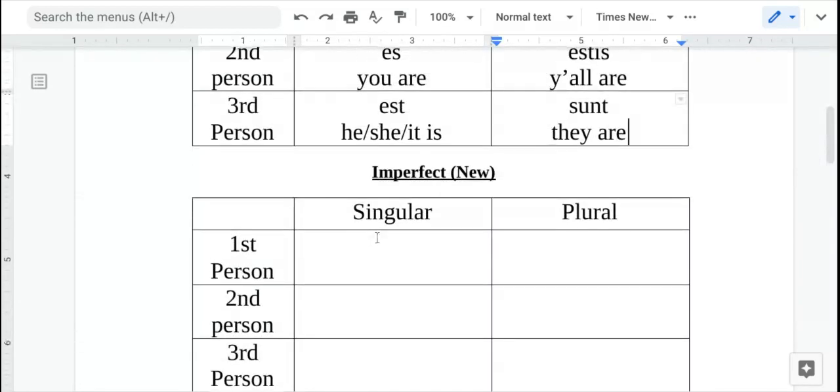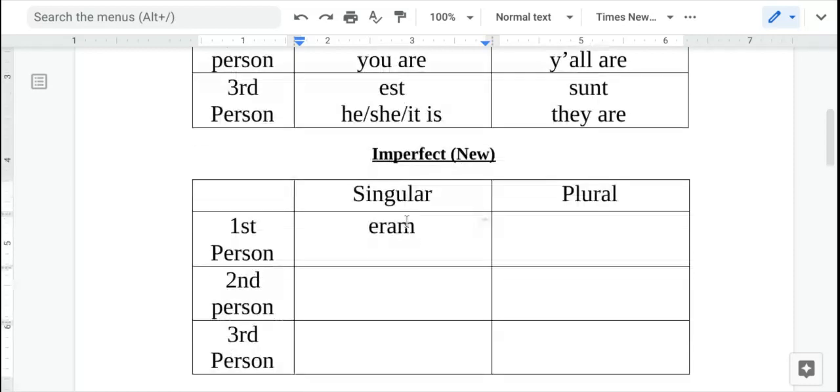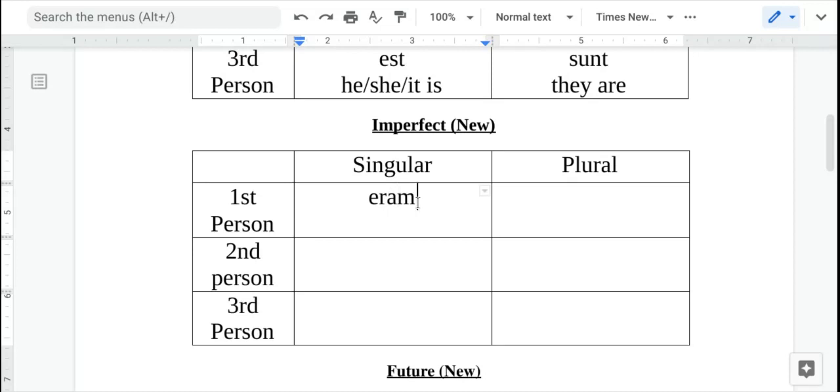So the imperfect of to be has its own unique forms as well. All right, these don't use the ba endings, the bam, bas, bat. These look like this. So eram is the beginning of the imperfect for to be. And so we know the imperfect is used for the past. So I was would be how it translates. It's actually a pretty easy chart.